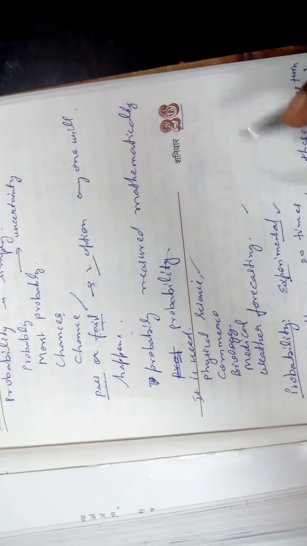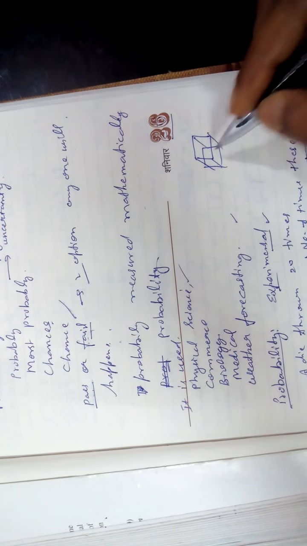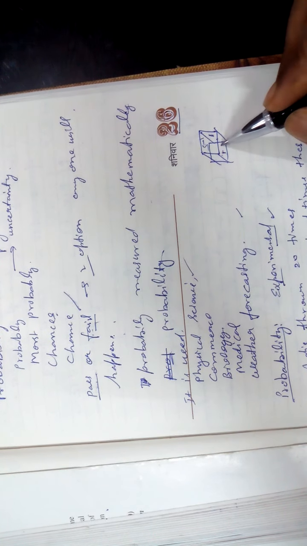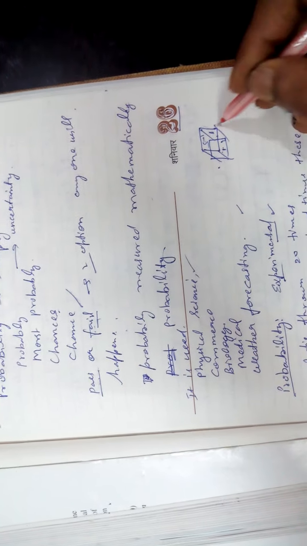You have to take a die. A die is a square shape in the Ludo game. It is a die which has 6 faces, as given in class 6. These 6 faces, the opposite faces' sum is 7. So 1 to 6 there are numbers given. If here is 1, then opposite is 6. Here is a 5, then opposite will be 2. Here is a 4, then it will be 3. So these opposite faces, the sum will be 7.